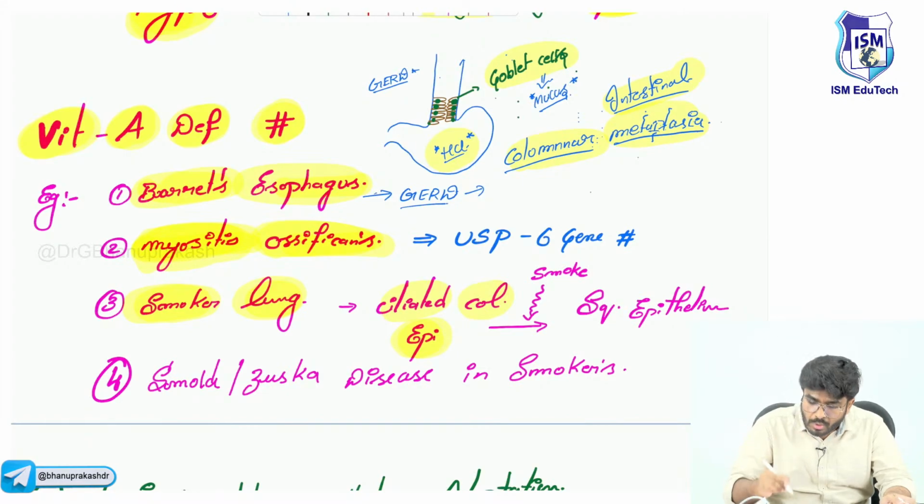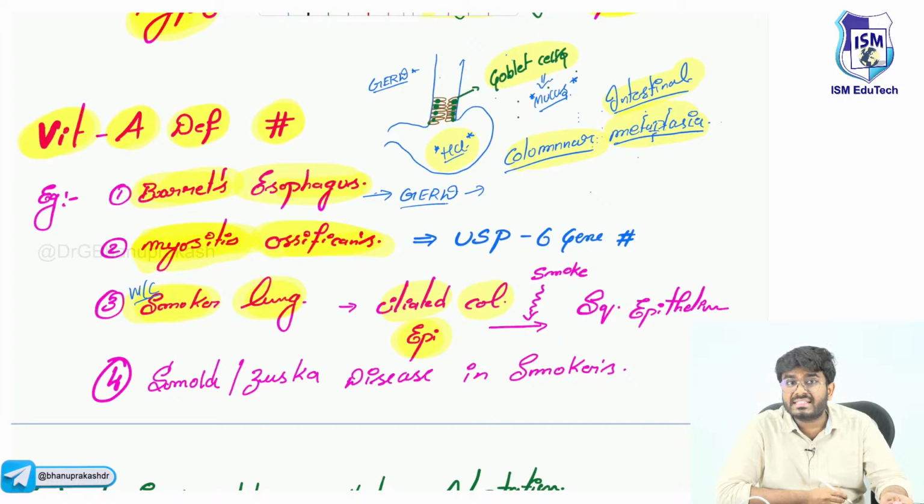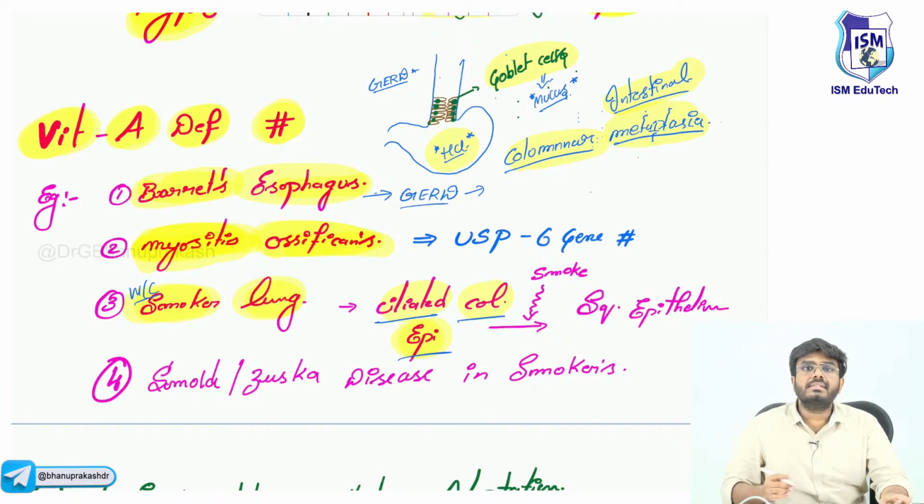This is the most common type of metaplasia. This is MCQ. It's the most common type of metaplasia, sir. What is that? Squamous metaplasia. Do you know what is happening now? Normally in the lungs, ciliated columnar epithelium is there. Do you know what is happening now?